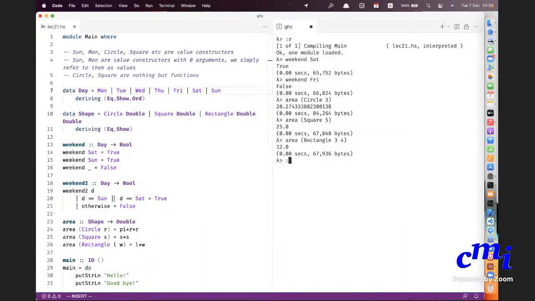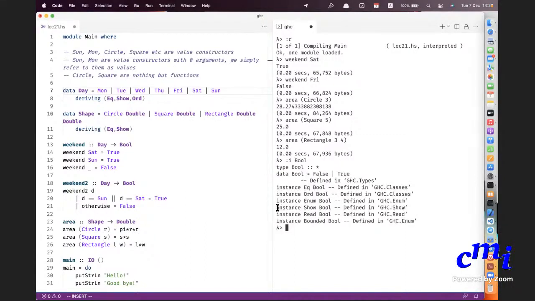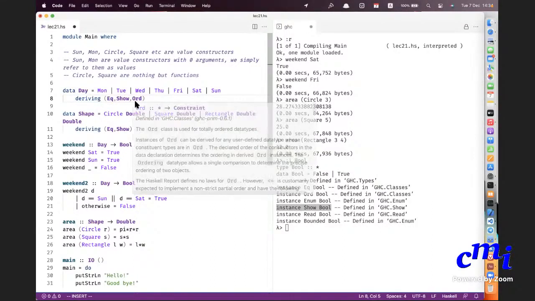If you say info Bool, somewhere you will see instance Show Bool, so it is making Bool an instance of Show. We'll later see how to do instance Show Day, but it's much easier to just say deriving Eq, Show, Ord, because you don't even need to explicitly define the show function or the equality. It is defined automatically by the system by certain rules.